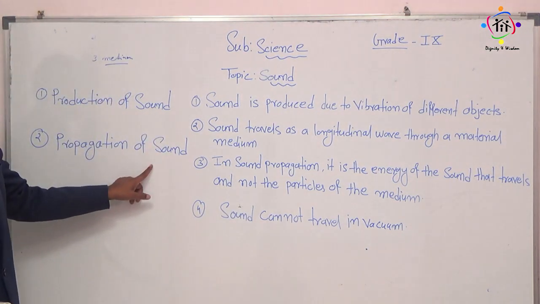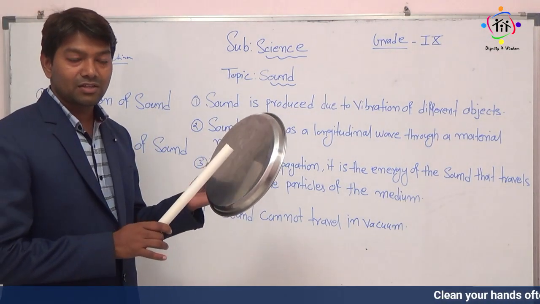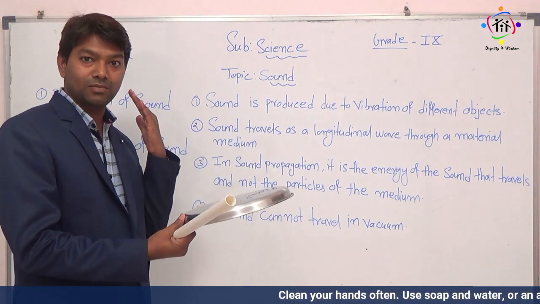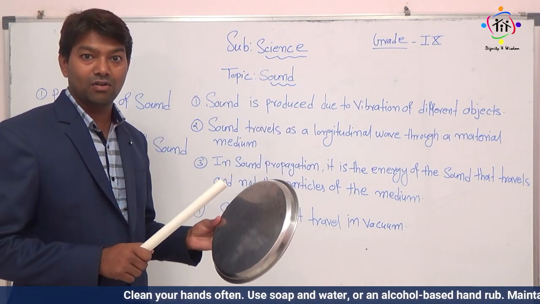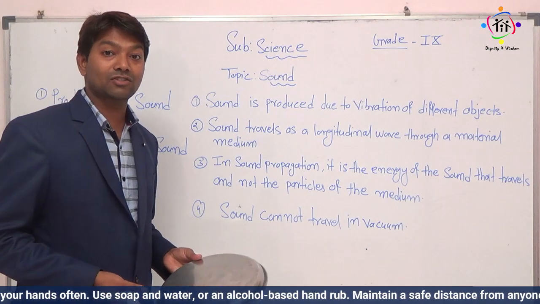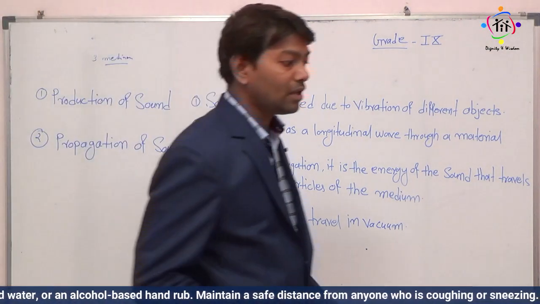And second one is propagation of sound. Propagation of sound means what? That if I am banging, this sound goes to your ear and it comes to my ear also, right? I can hear this sound with some medium. That is called propagation of sound. Now we'll see in detail.